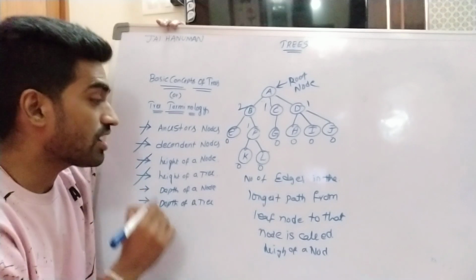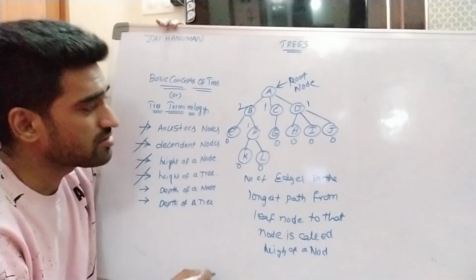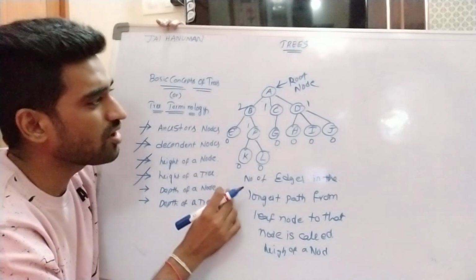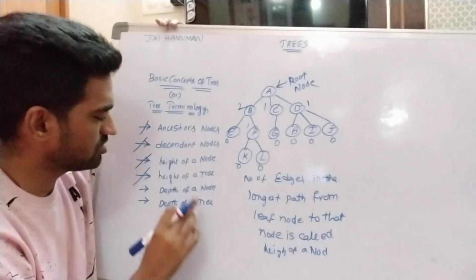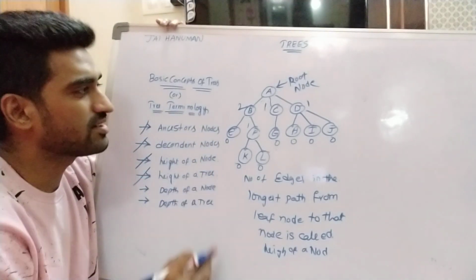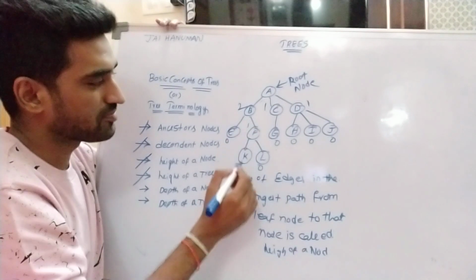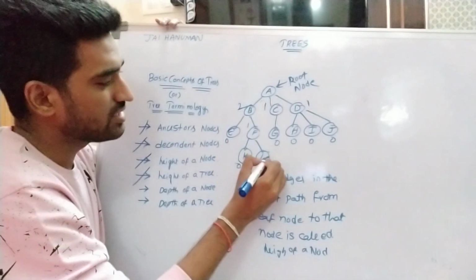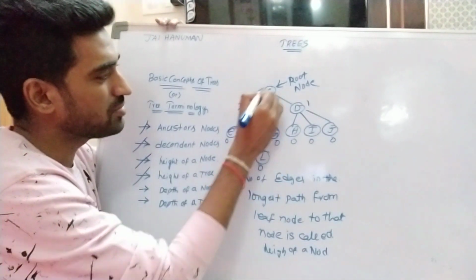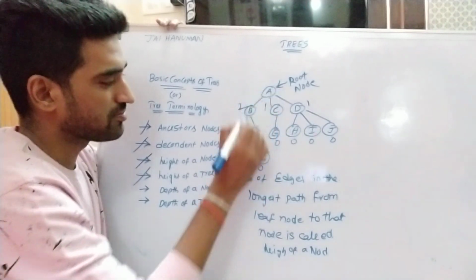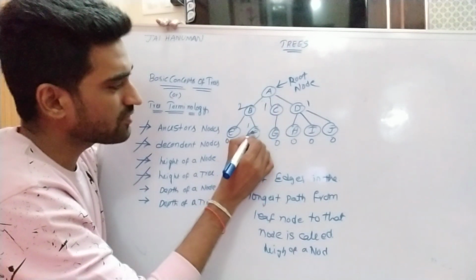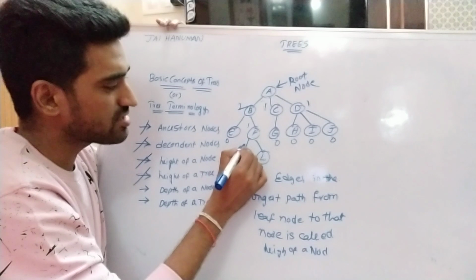Next we are discussing height of a tree. The maximum height of a node is said to be the height of a tree. So what is the height of node A? What are the possible paths? L to F, F to B, B to A: 1, 2, 3. As well as K to F, F to B, B to A. For this also 1, 2, 3.